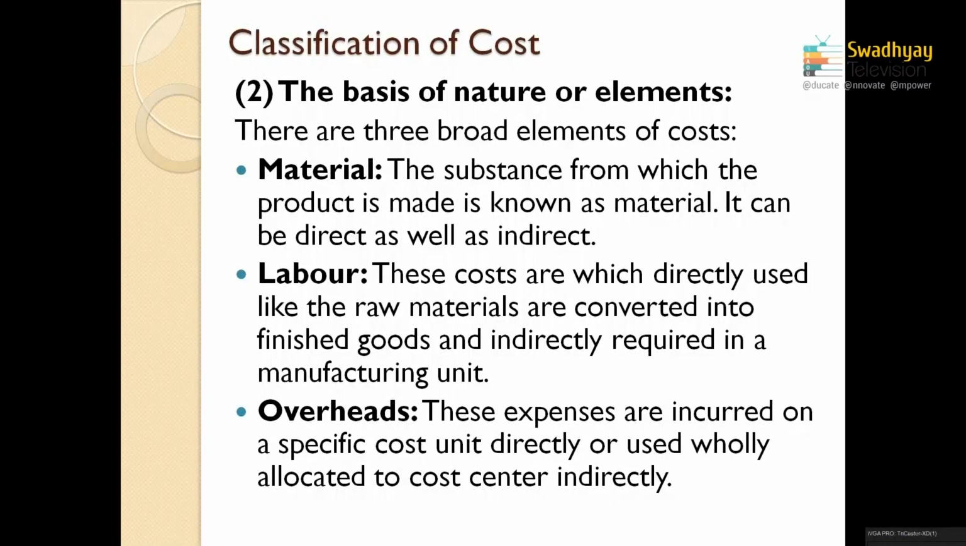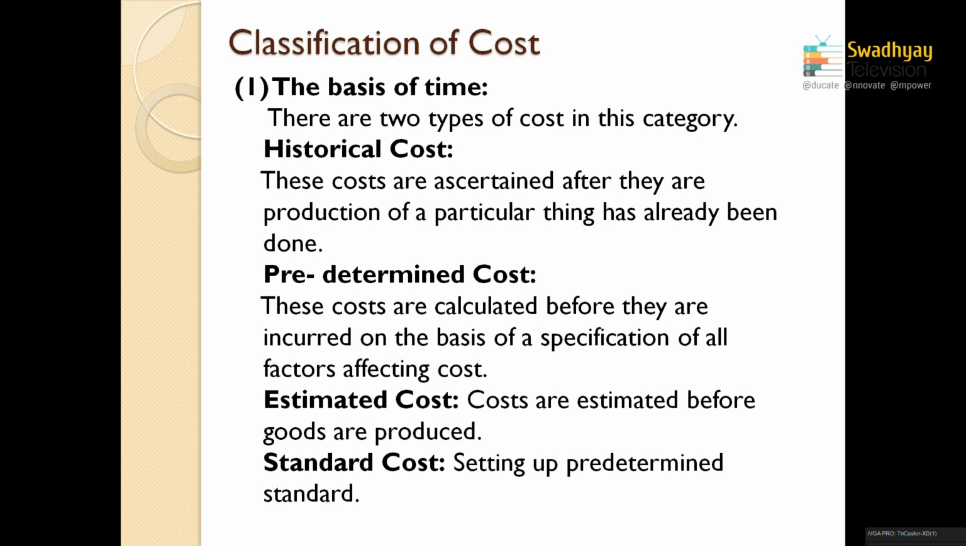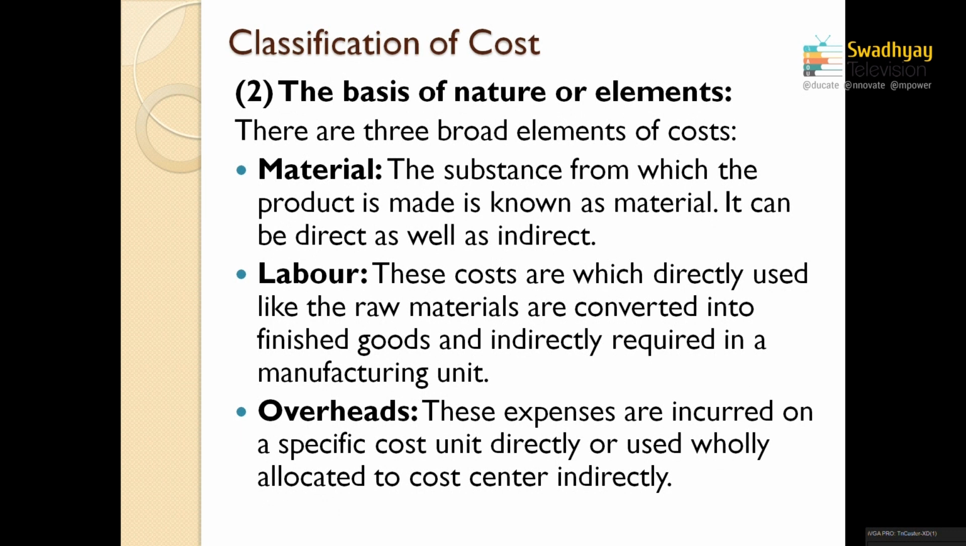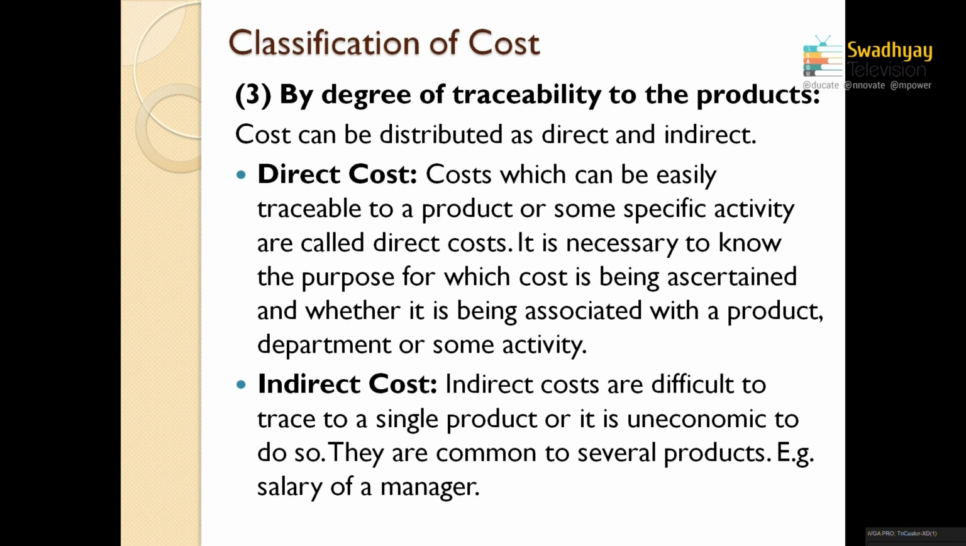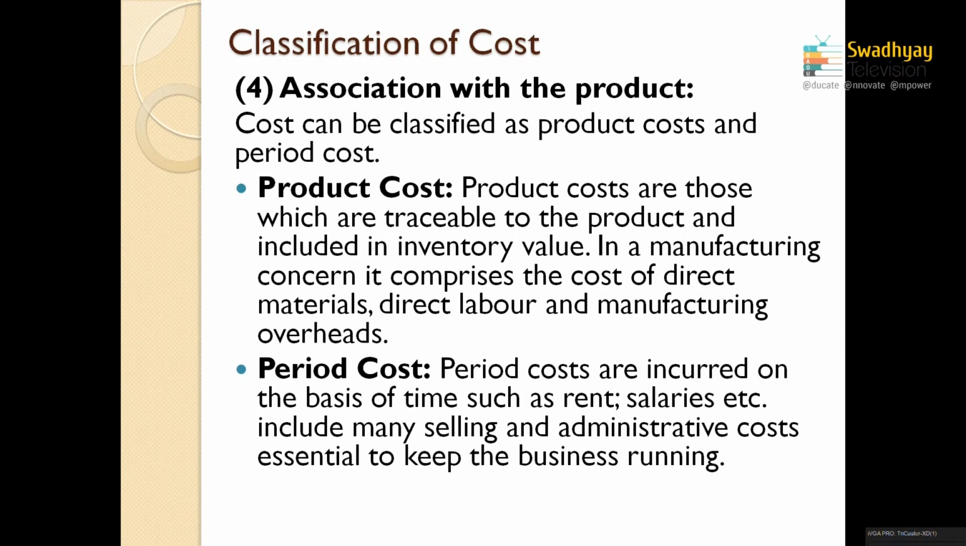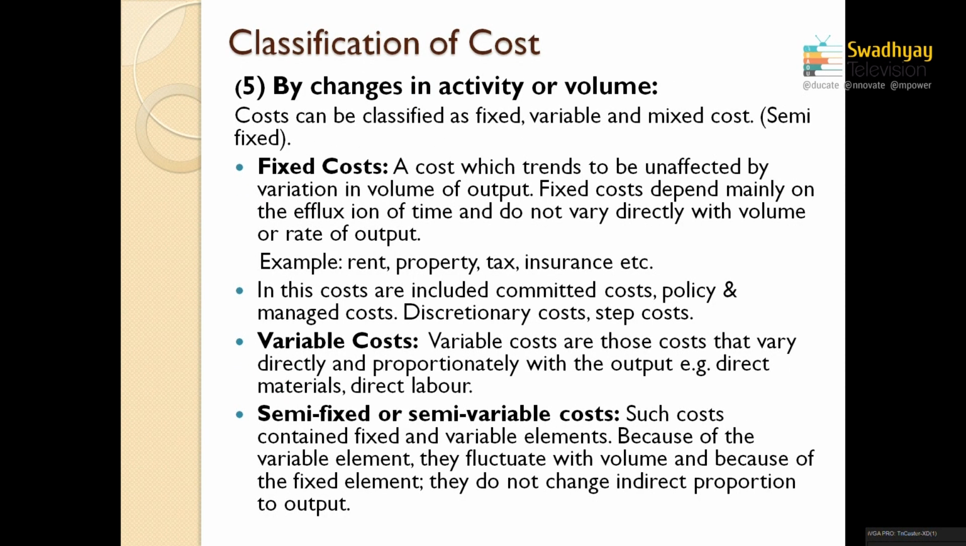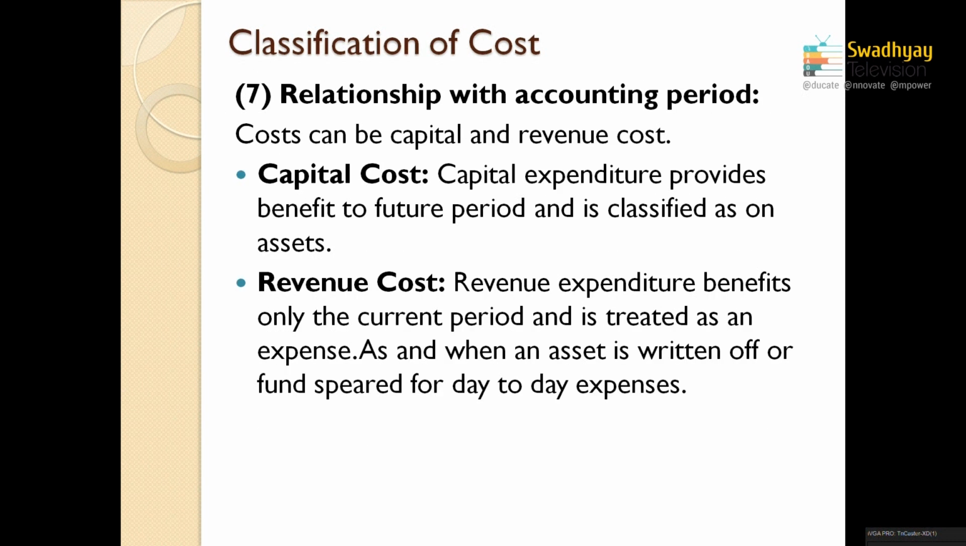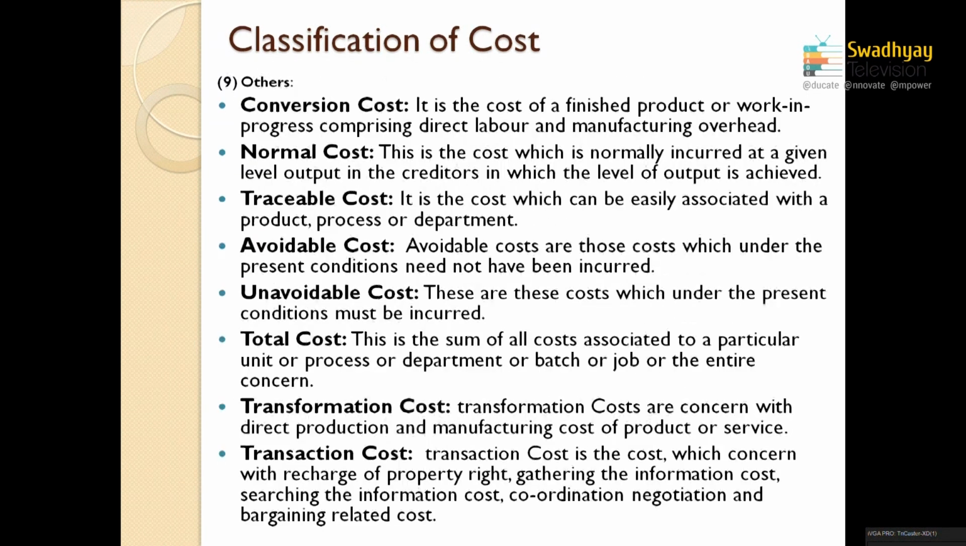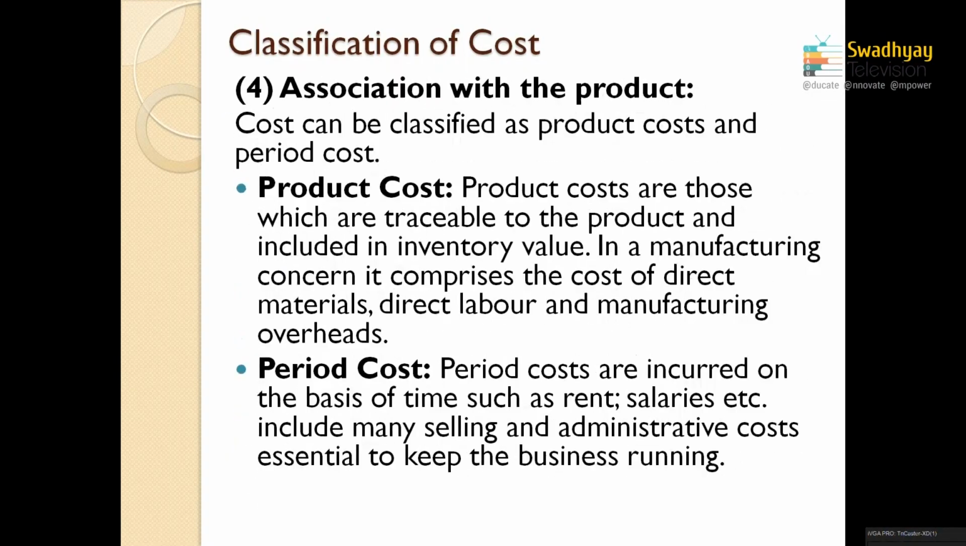It's a big point. Classification of cost means that the cost has been classified on the basis of many features and factors. The classification of cost has been classified in many parts: on the basis of time, nature, traceability, association with the product, activity and volume, functional classification, relationship, controllability, and many more. In this way, the classification of cost is identified.